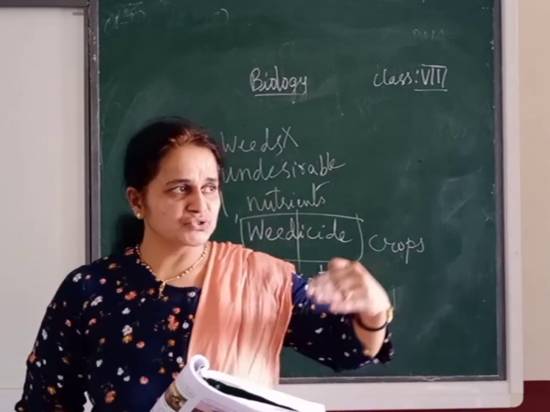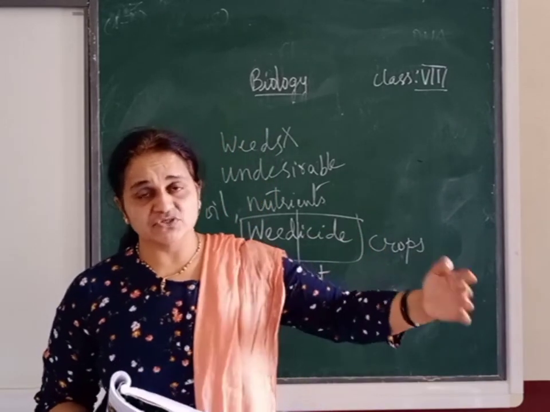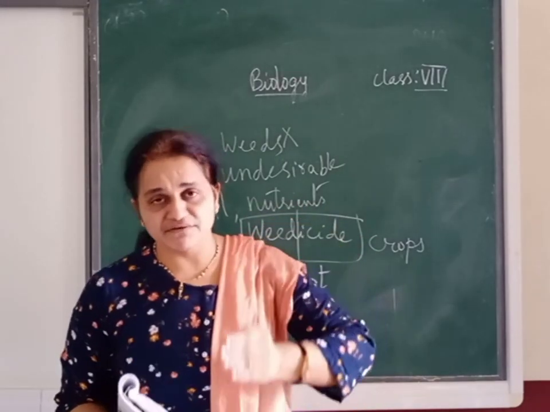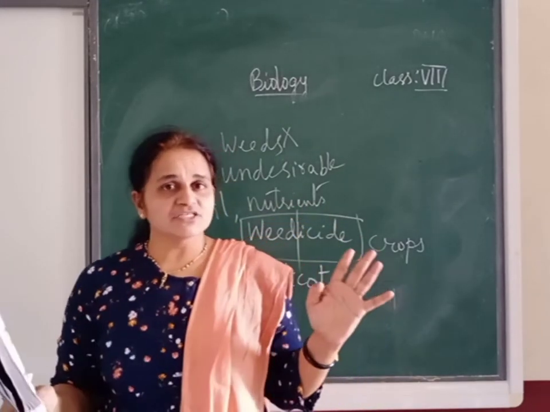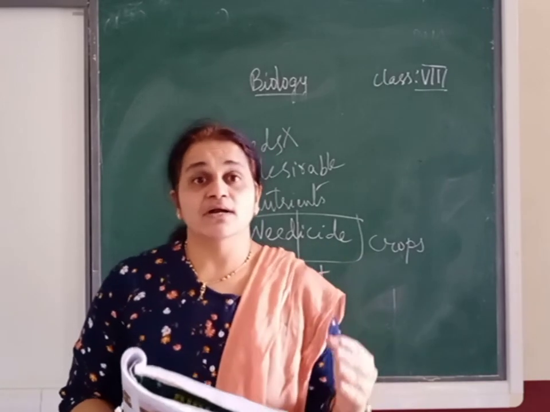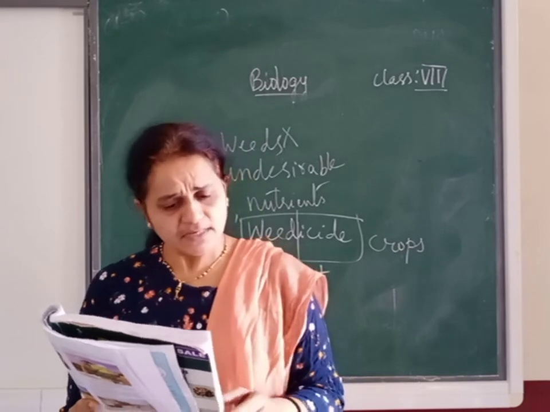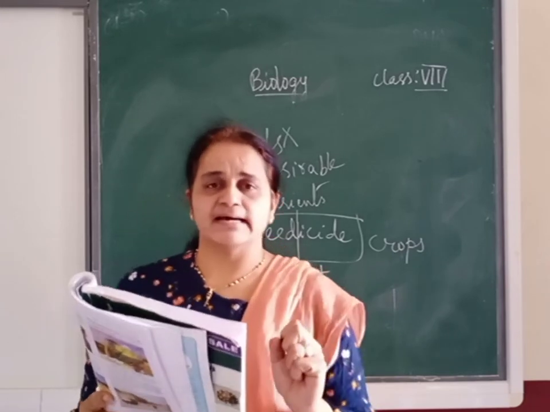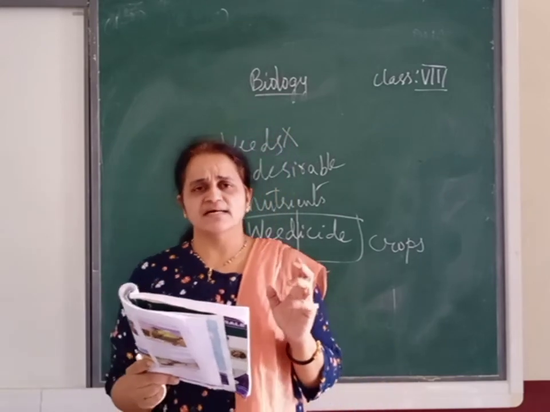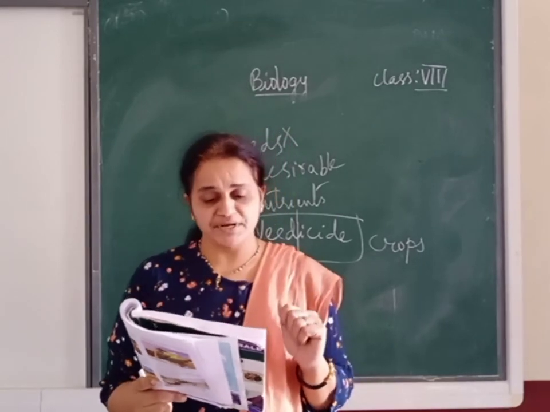So the next stage is called harvesting. That means we finished sowing. First we prepared the soil, then sowing. Then we also did the irrigation. Then we did weeding. So after all this process, the next and final stage is called harvesting. This is the most important task in agriculture. The last step of harvesting is very important.